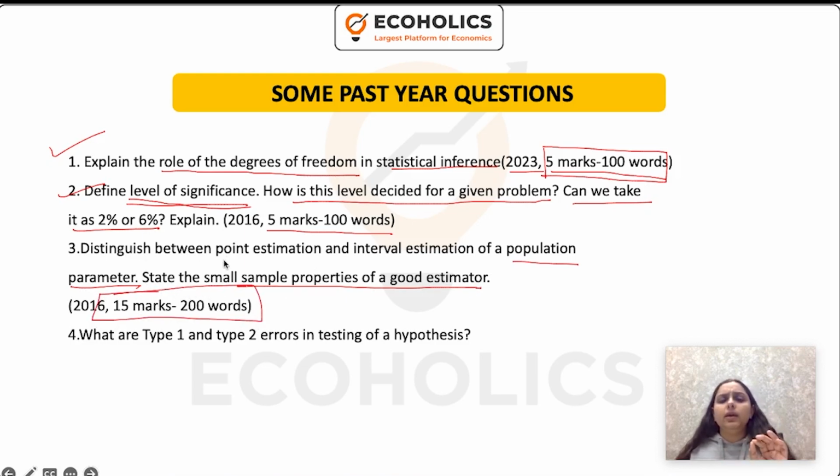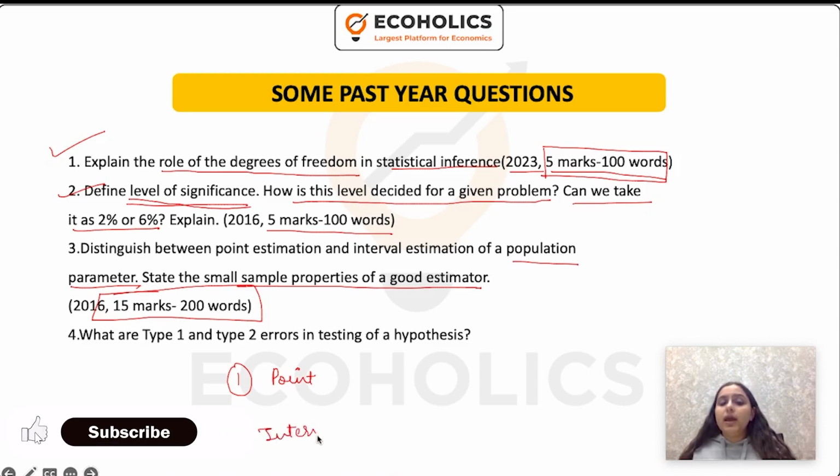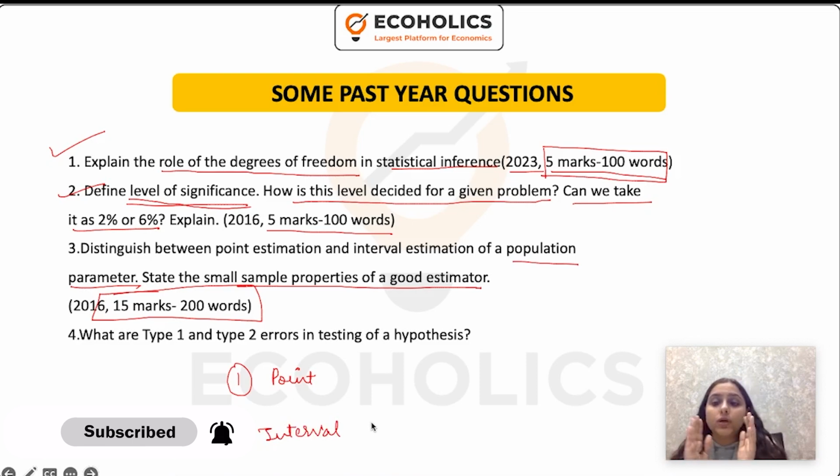So, clearly make points. Just start writing point estimation, and then mention interval estimation and write their difference. When you write their difference, you don't have to quote examples or definitions. You have to tell why point estimation is better when I use it, where it is used.